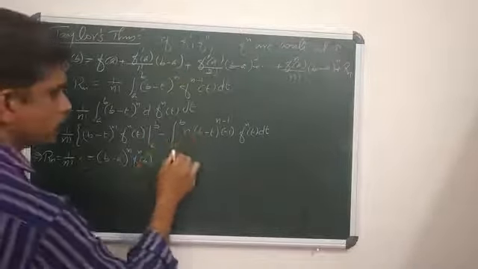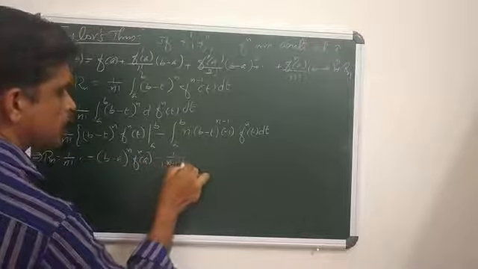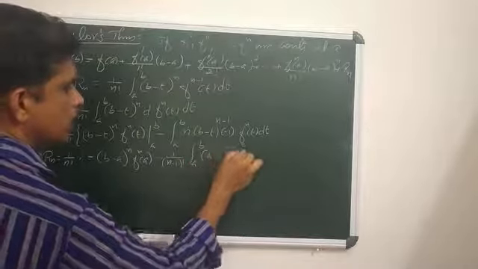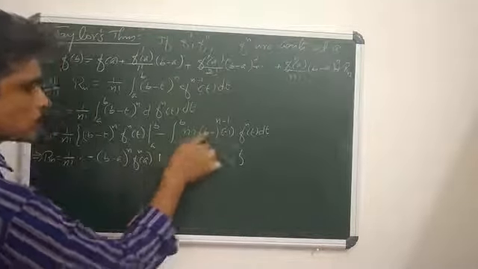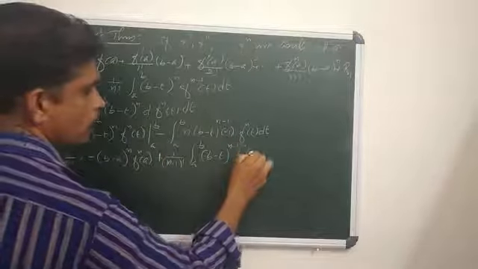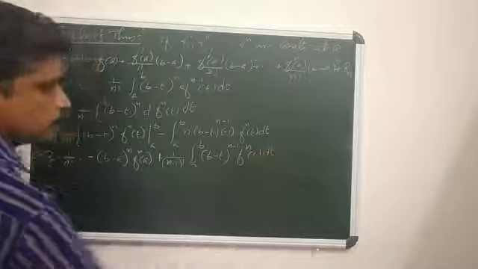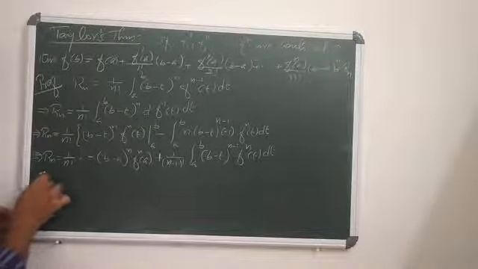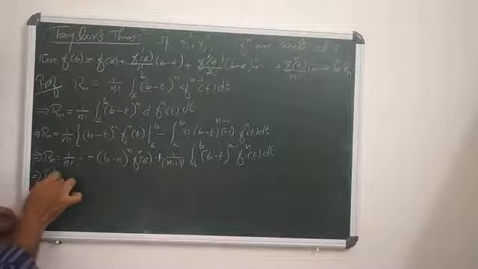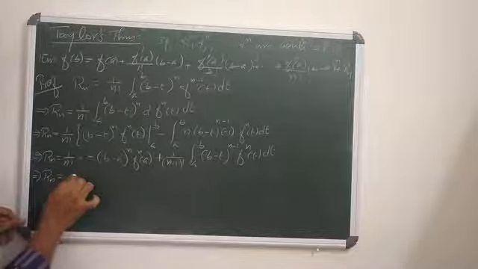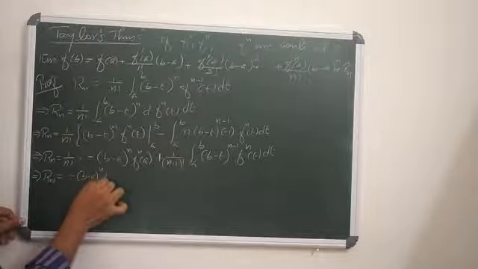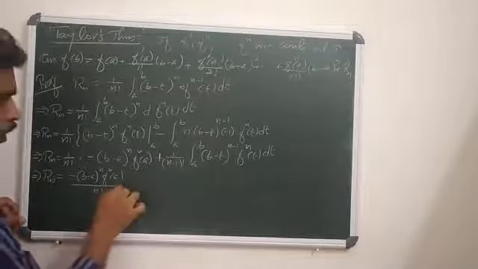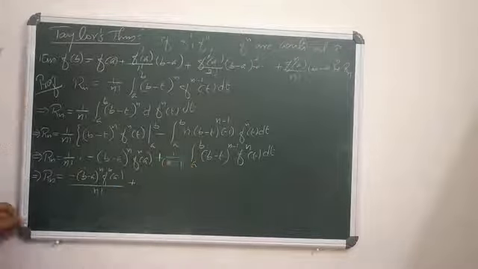n by n factorial means 1 by (n minus 1) factorial into the integral a to b, (b minus t) to the power n minus 1, f^(n)(t) dt. Okay. So that implies Rn equals minus (b minus a) to the power n f^(n)(a) by n factorial into n factorial, plus, again integrate.